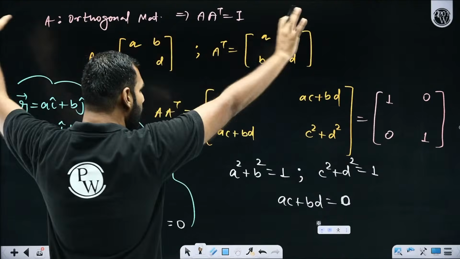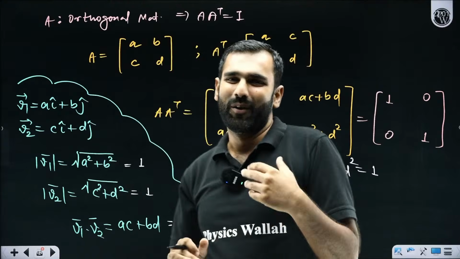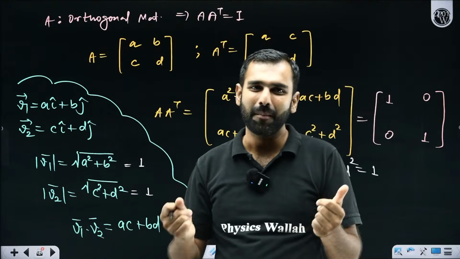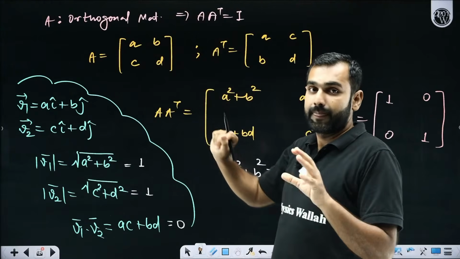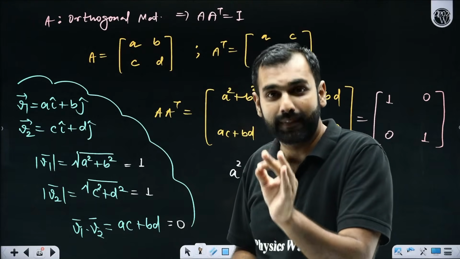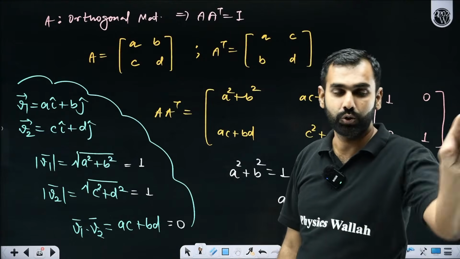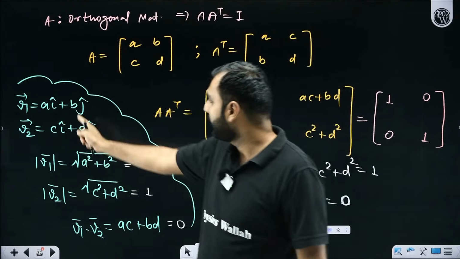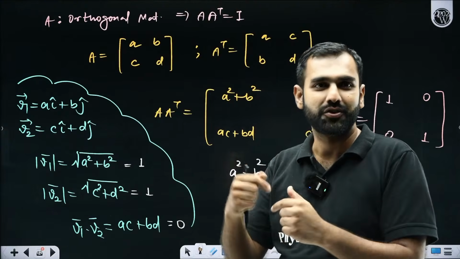If you ever encounter an orthogonal matrix, what is the role of vectors in a matrix? Matrices are actually vectors only. Pay attention, everyone. If a matrix is said to be orthogonal, then the vectors present in it, if you take them row wise or column wise and treat them as vectors, are always unit vectors and they are mutually perpendicular to each other.